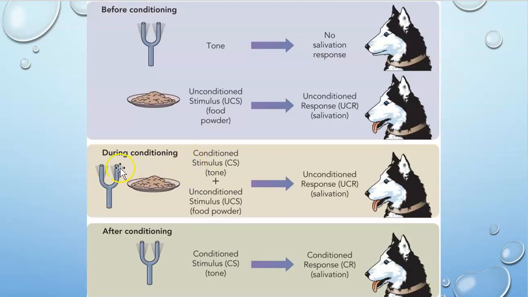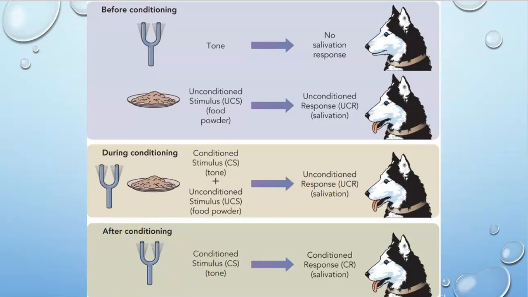It is the stimulus we're using to condition learning. The food will always remain the unconditioned stimulus, so the unconditioned stimulus never changes. The response during conditioning is still the unconditioned response, because the food is still there.